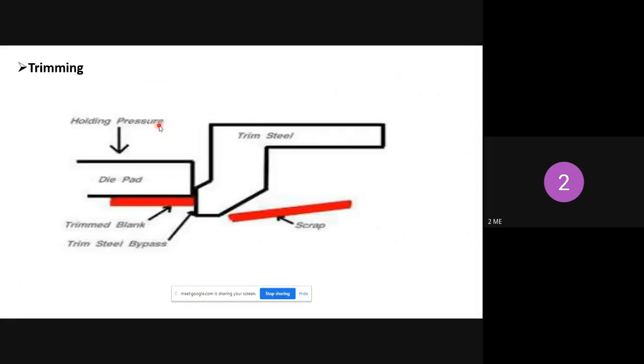So next one is trimming operation. Trimming is nothing but removing the extra portion.